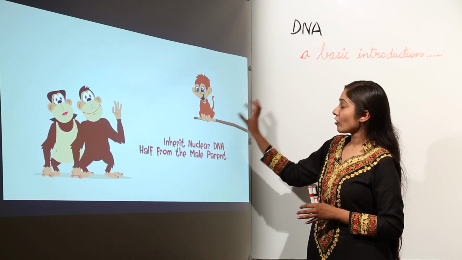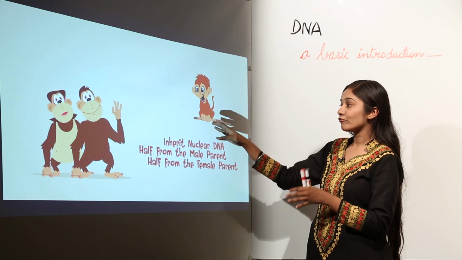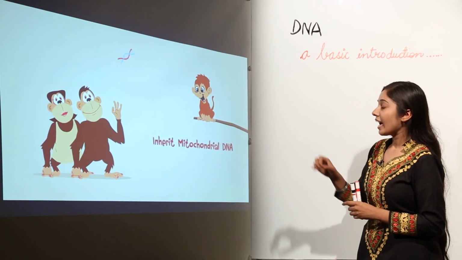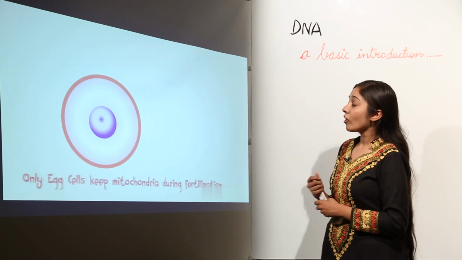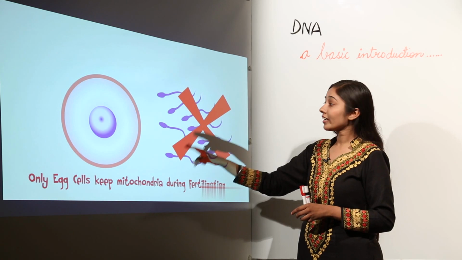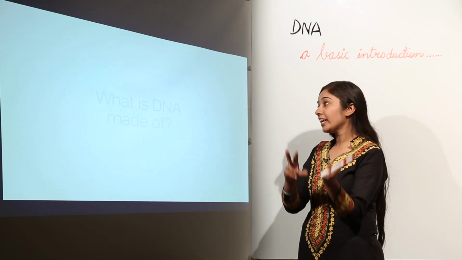And in these organisms, we as a whole inherit half of the DNA from the male and half from the female parent. And we also inherit mitochondrial DNA from only the female parent. Why? Because the ovum contains mitochondria while the sperm does not contain mitochondria. So mitochondrial DNA comes from only the female parent.